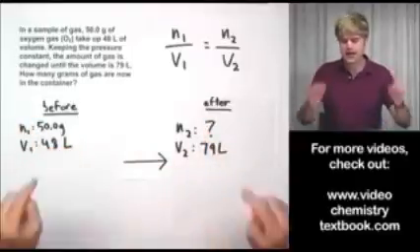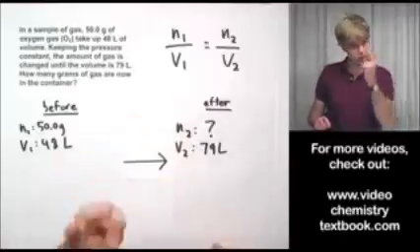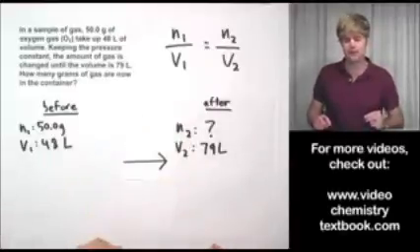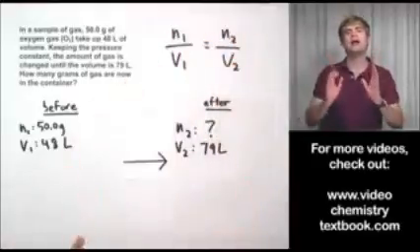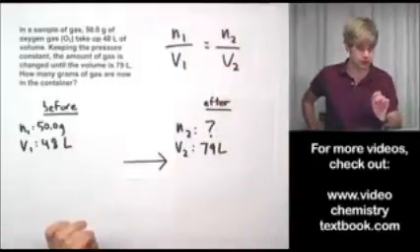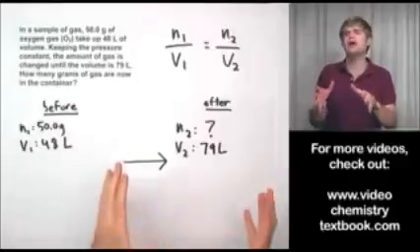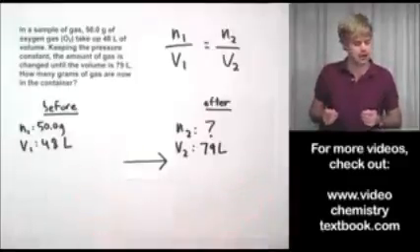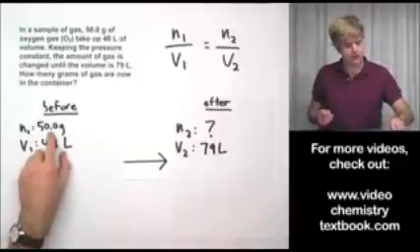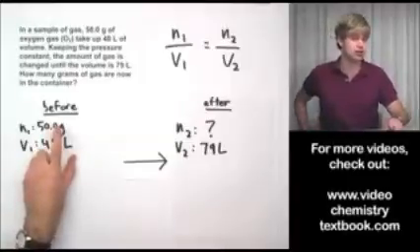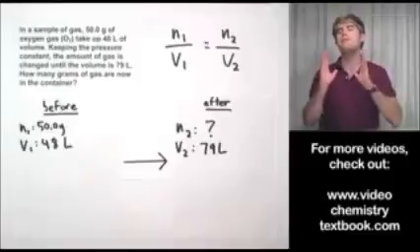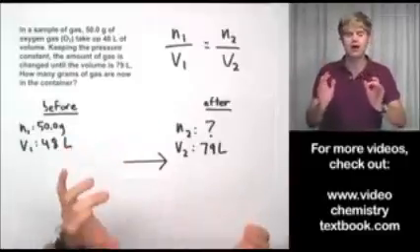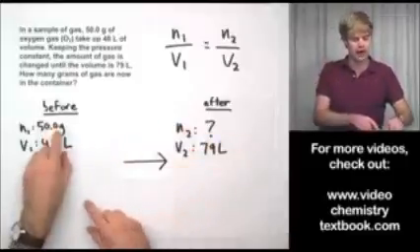Okay. Now it's important to look at units. There are two things to keep in mind. When we're doing Avogadro's law, this little n always has to be in moles. Okay? Moles is usually how we keep track of the amount of gas we have in a sample. So the amount of gas here was given in grams. That's not going to work. We're going to have to convert it to moles. And this is probably the biggest mistake that people make when they're doing Avogadro's law. They don't remember to convert grams into moles.